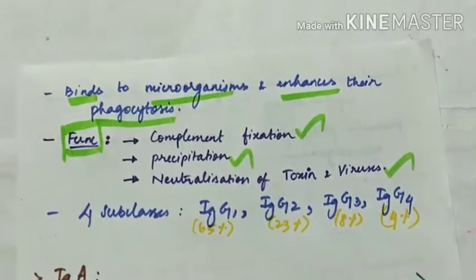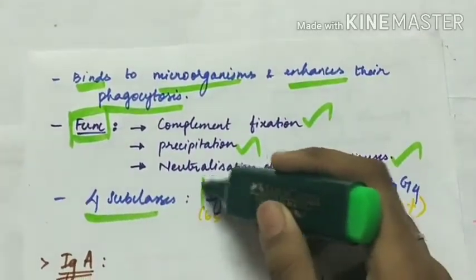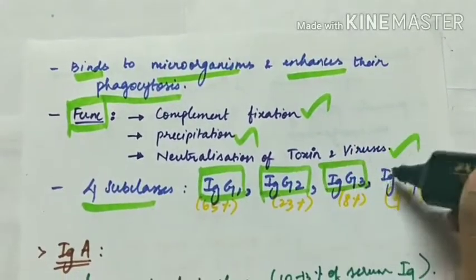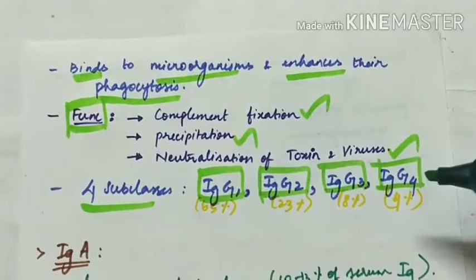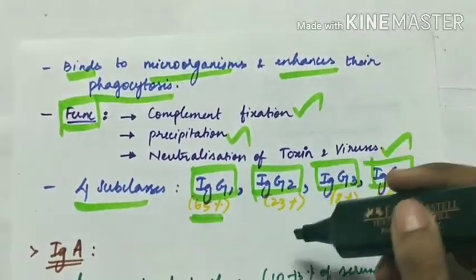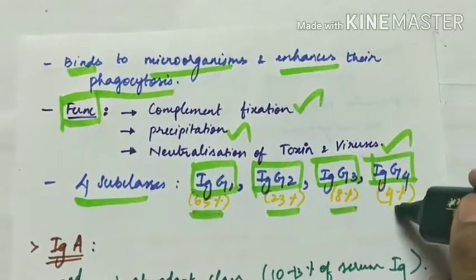And there are 4 subclasses of immunoglobulin G: IgG1, IgG2, IgG3 and IgG4. Out of which IgG1 constitutes 65%, IgG2 23%, IgG3 8% and IgG4 4%.